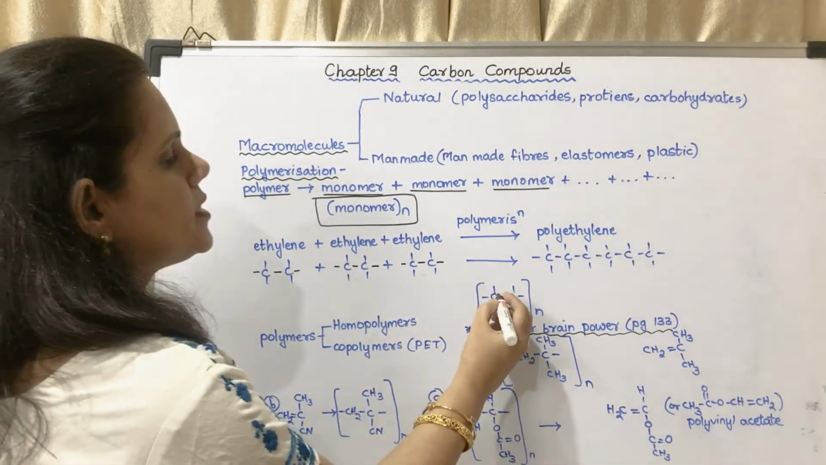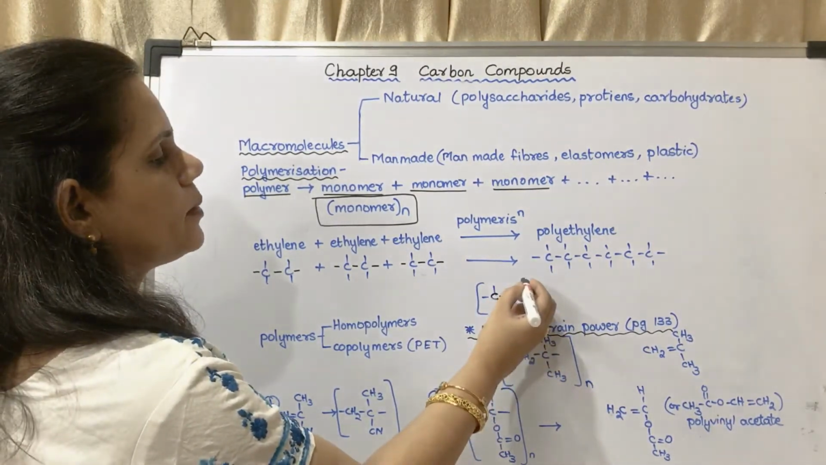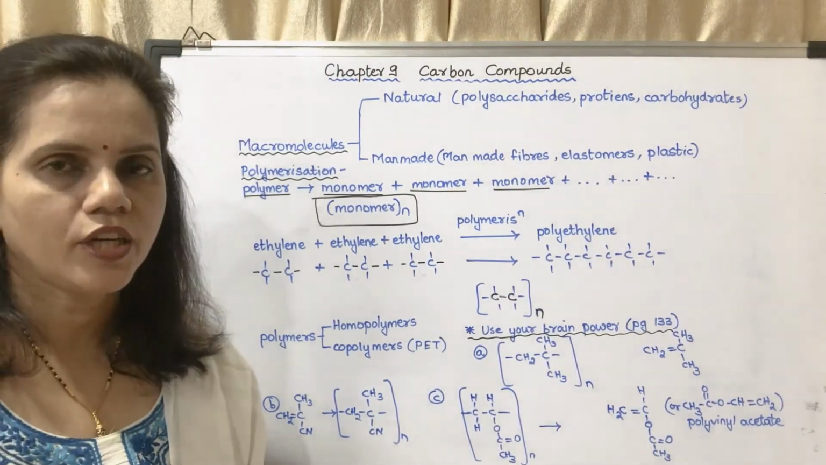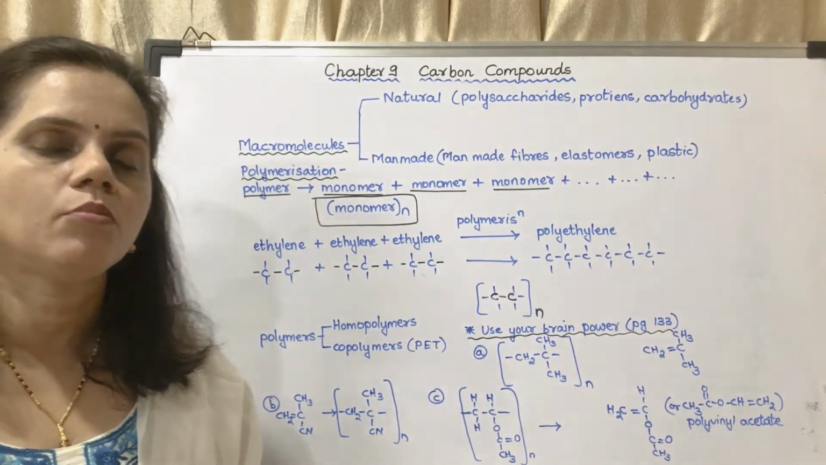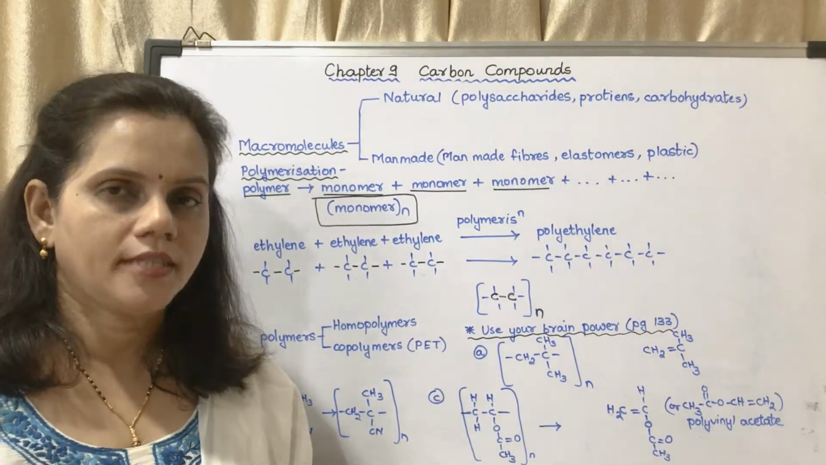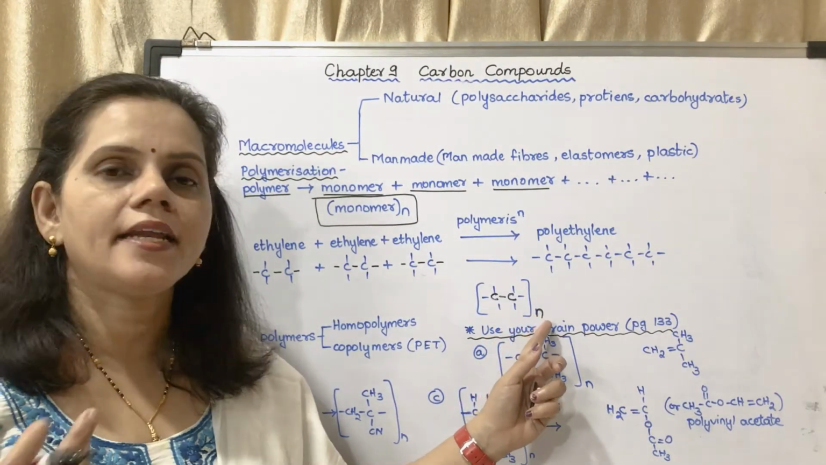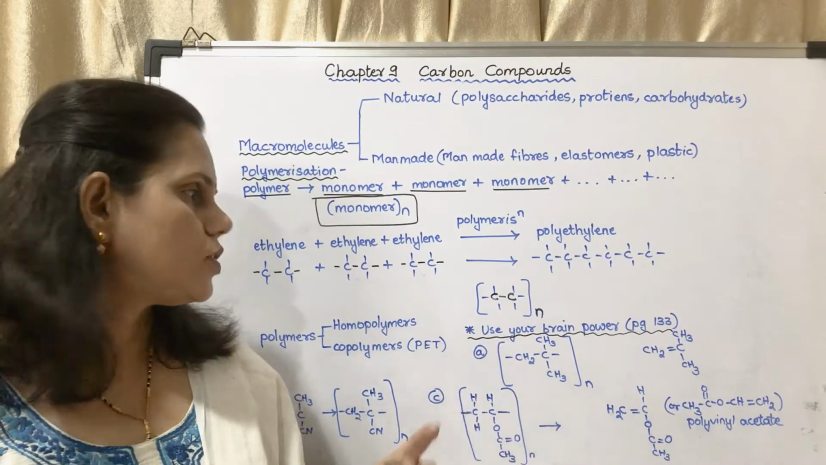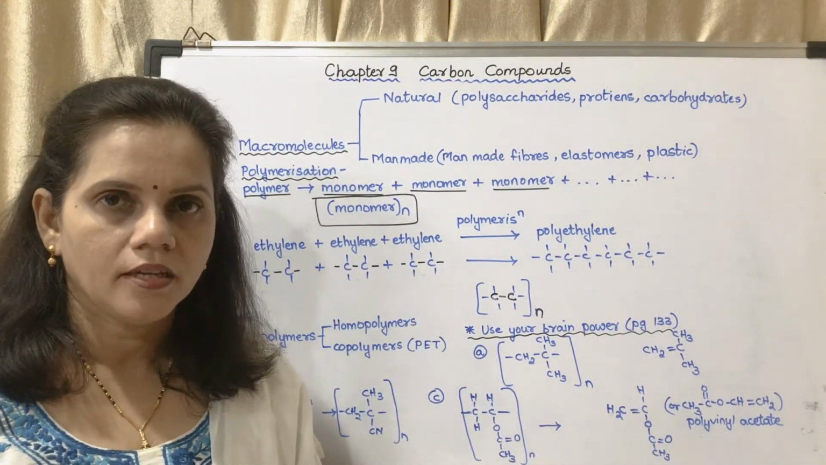So this is how it is shown. This is one unit and the bracket n. n stands for any number of units. This is the diagram given for several monomers in your textbook. So this structure means n number of molecules of this unit. So this is about polymerization of ethylene.